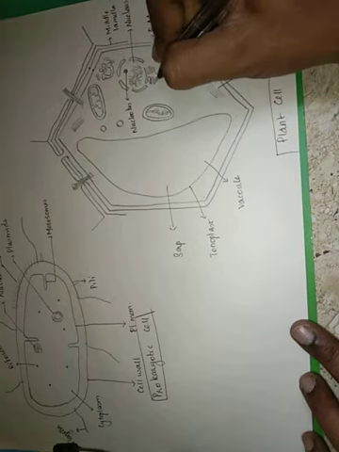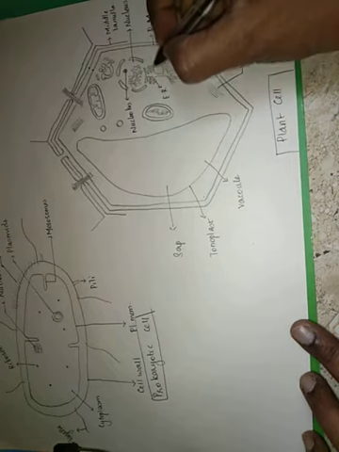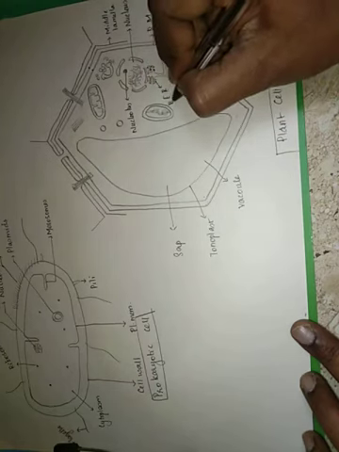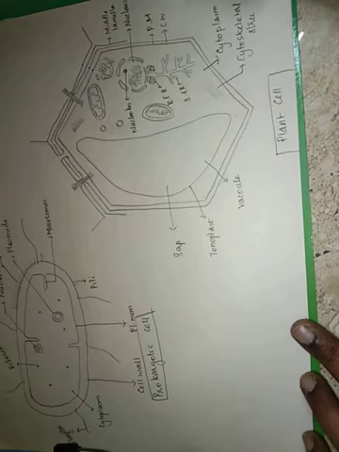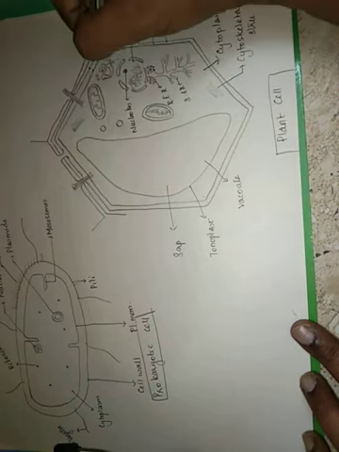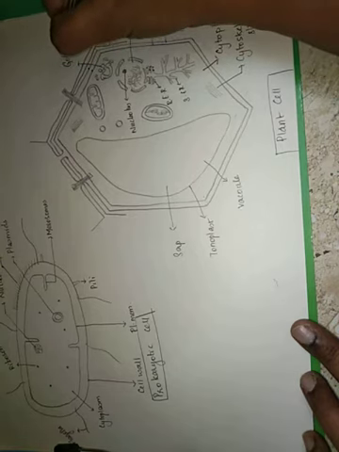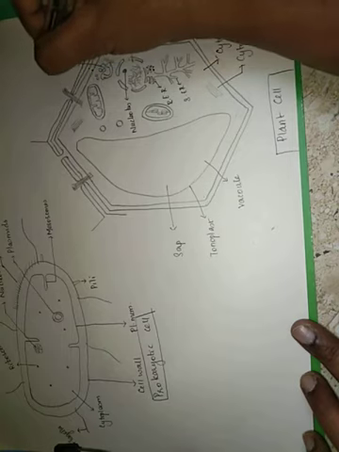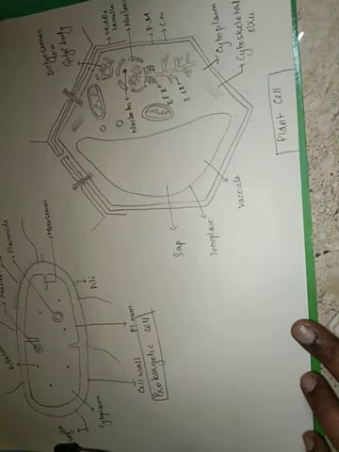And the nuclear membrane extends into structures called endoplasmic reticulum. If it has ribosomes on it, this endoplasmic reticulum will be called rough endoplasmic reticulum, and if they don't have it, it is called smooth endoplasmic reticulum. And this is the Golgi body. The Golgi body of plant cells is also called dictyosomes. So dictyosomes is the other name of the Golgi body of plant cells alone, not for animal cells.